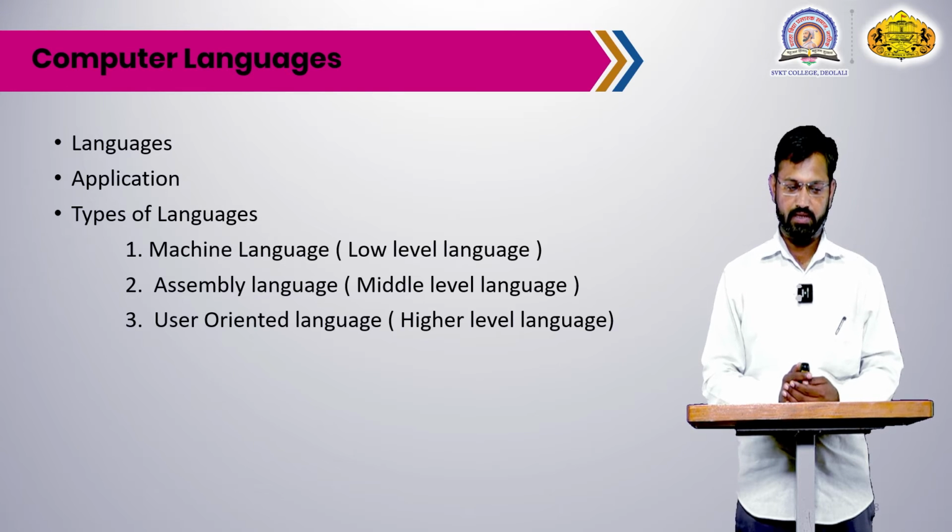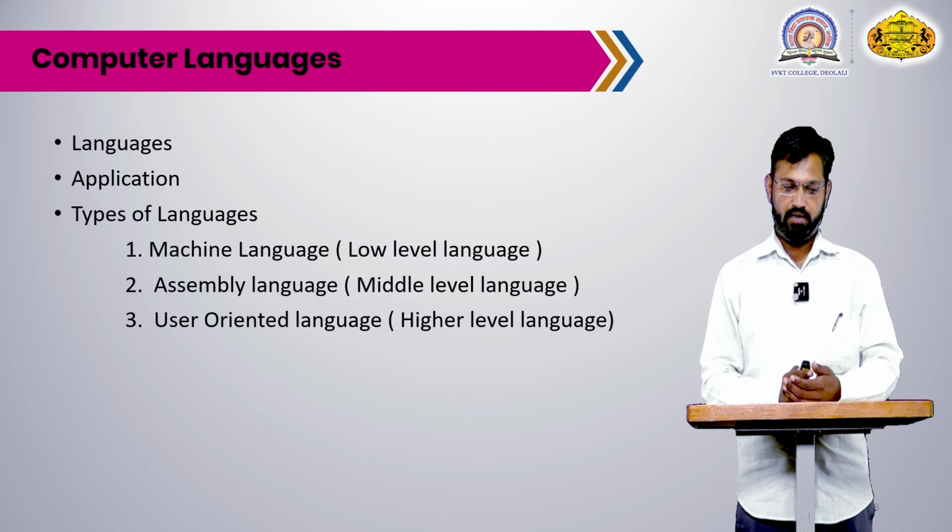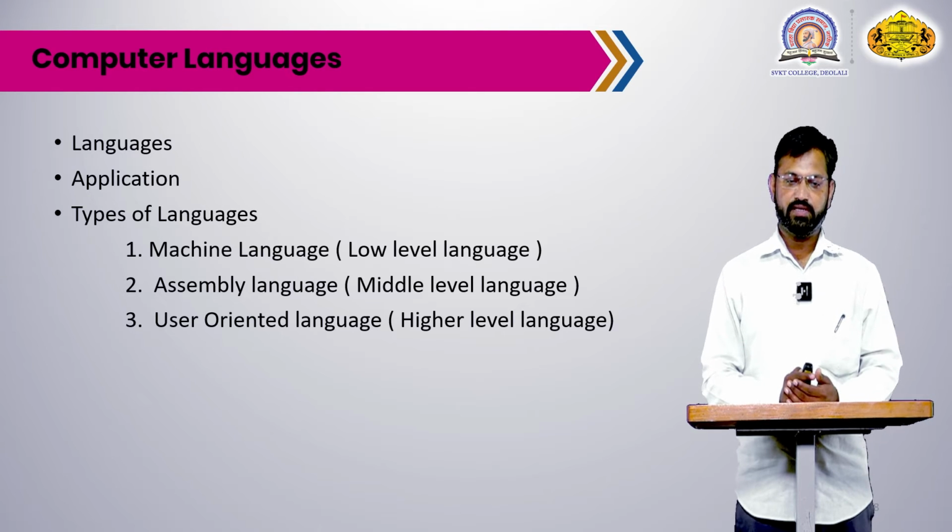A higher level language is made up of English alphabets and special characters. There are many higher level languages, first Java, C, C++, COBOL.